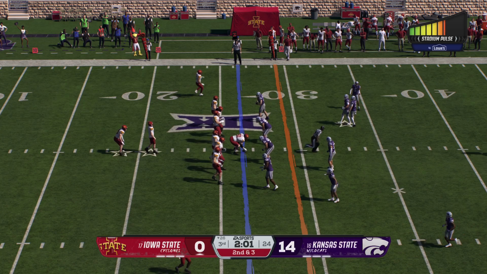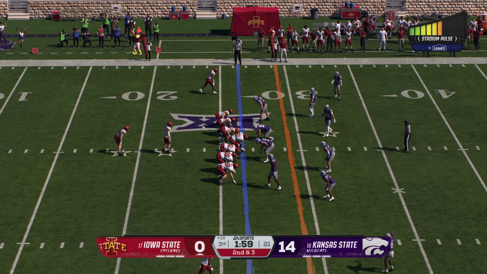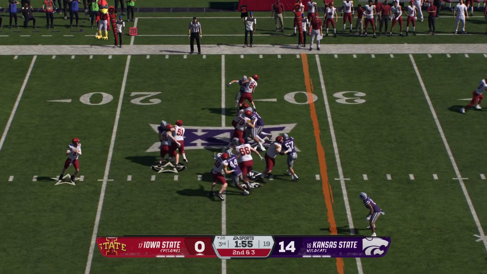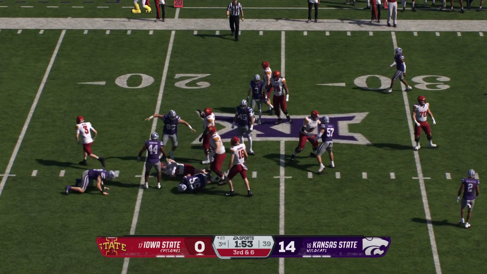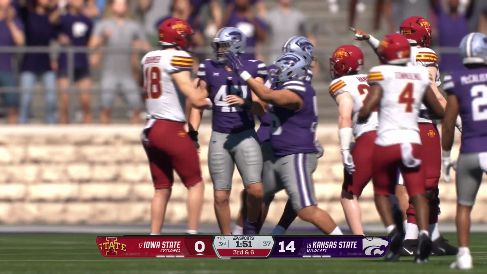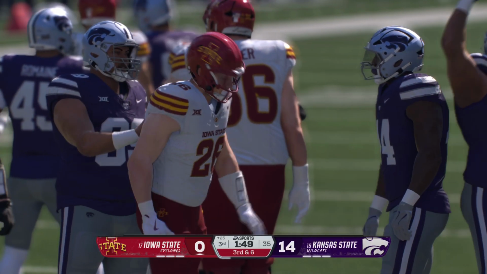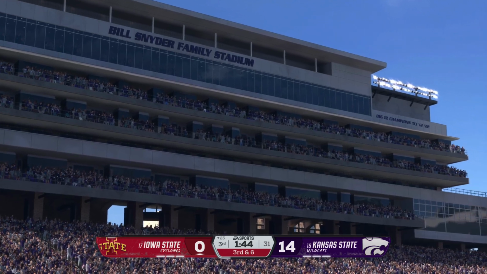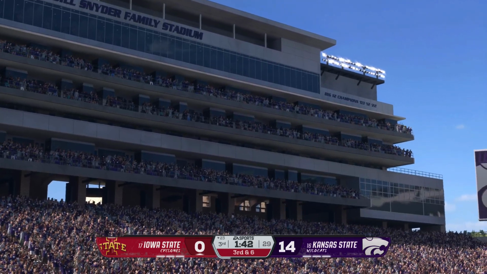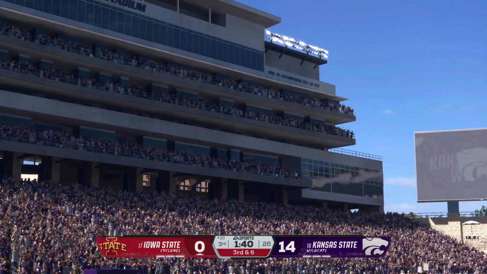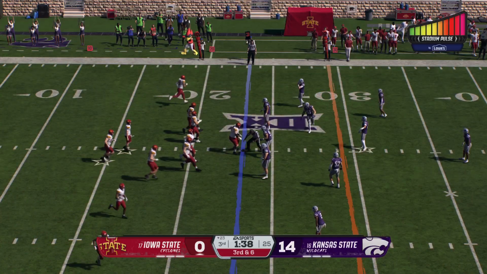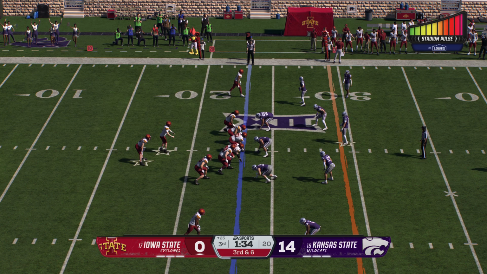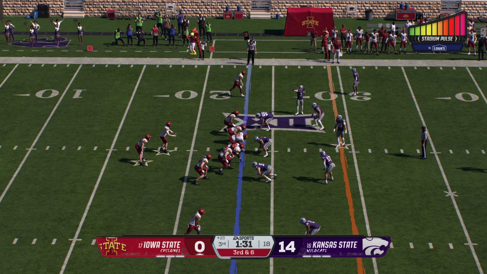Here's the second down play. And they'll try to pick it up on the ground. And he goes nowhere. Stop cold behind the line of scrimmage. Chris, I'll be really honest with you. I don't know why they continue to try to run the football. I'm all about balance. I'm all about trying to make sure a defense has to defend the run and the throw. But at this point in the game, they haven't been able to run the ball. They're going to have to go through the air if they're going to come back and take the lead in this game at some point.